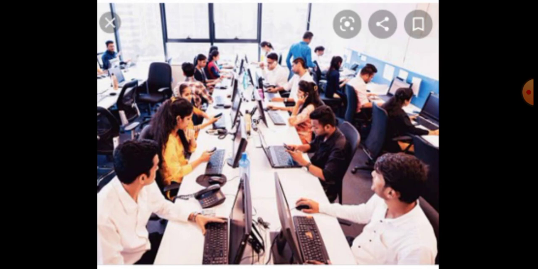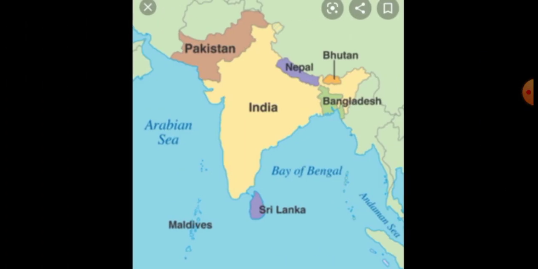Then some countries are part of the Indian subcontinent. Do you remember, students, which countries are part of the Indian subcontinent? Very good. Pakistan, Myanmar, Bangladesh, Nepal, Bhutan and Sri Lanka. Then India is the second most populous country.